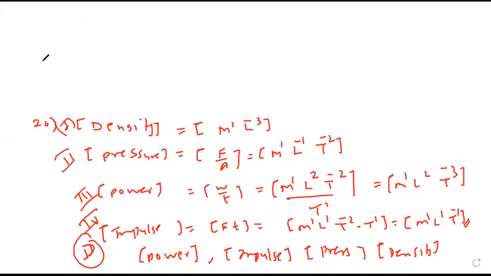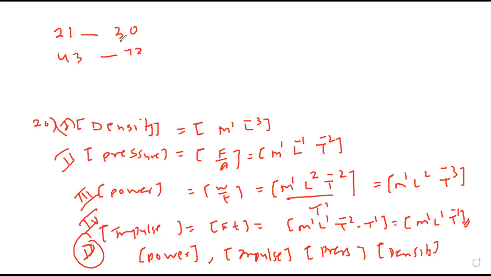Completed writing? Yes, sir. Now homework, write down 21 to 30, same page. And then 43 to 72.